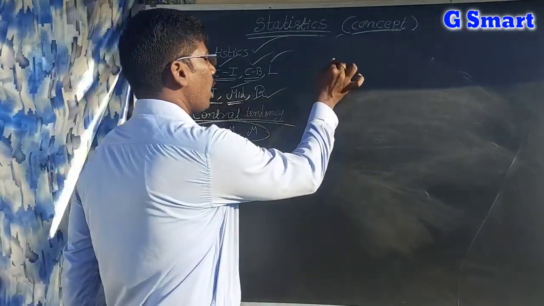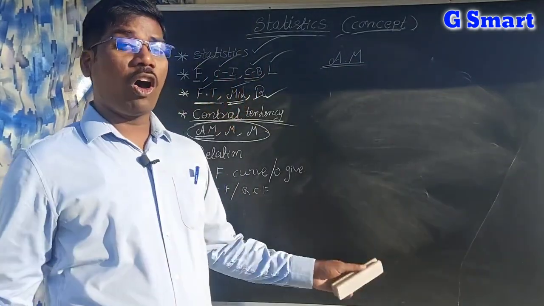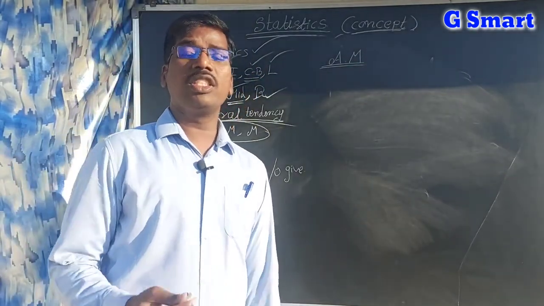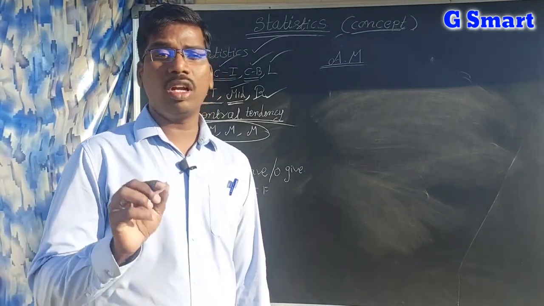So we have to now learn arithmetic mean. The sum of all observations divided by the number of observations is called arithmetic mean.